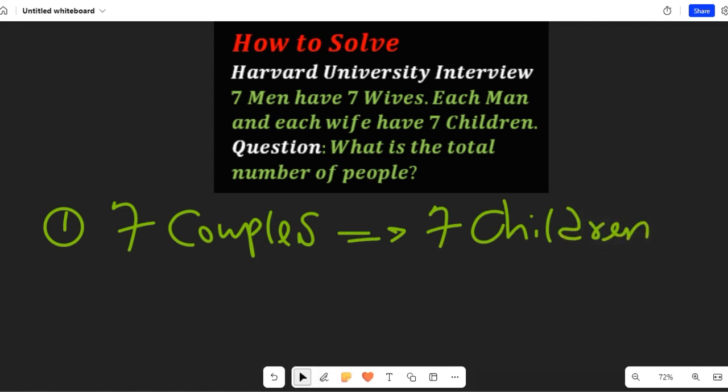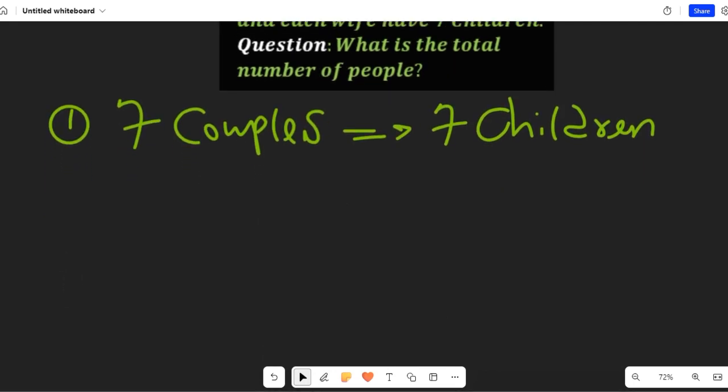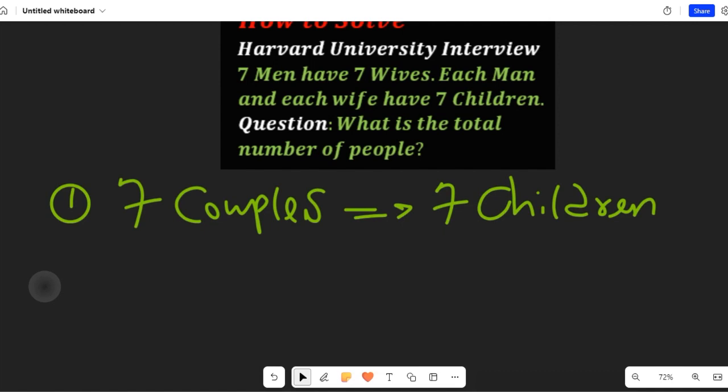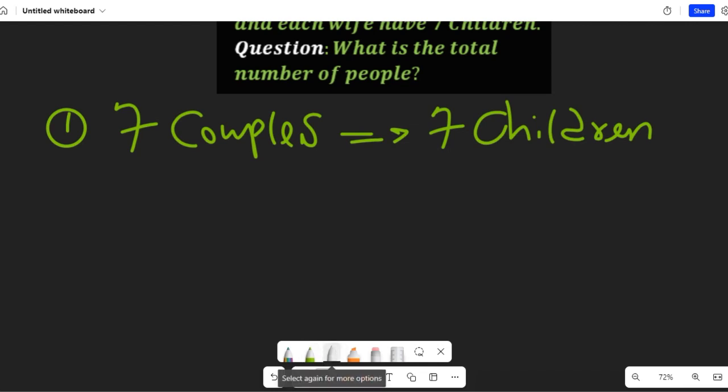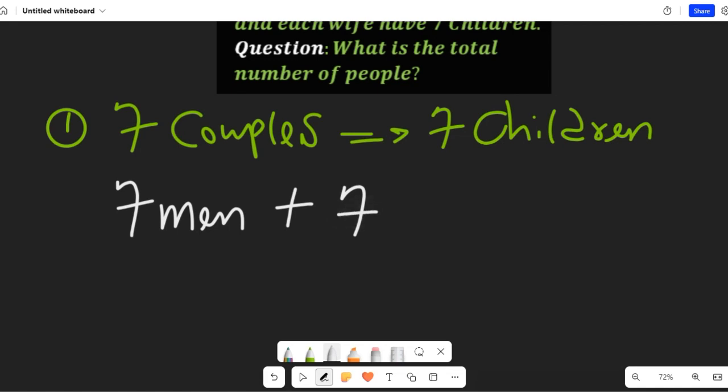Now let's look at this assumption. If we look at this assumption very well from the first interpretation, remember the question says 7 men and 7 wives, each man and each wife have 7 what? Children. From the first statement, we have 7 men and 7 wives. These are the number of people we have initially.